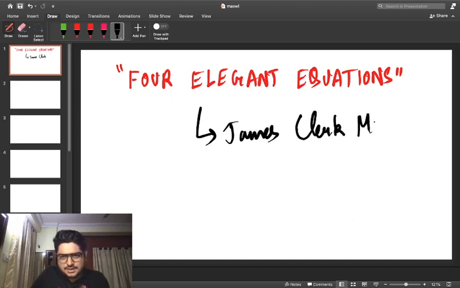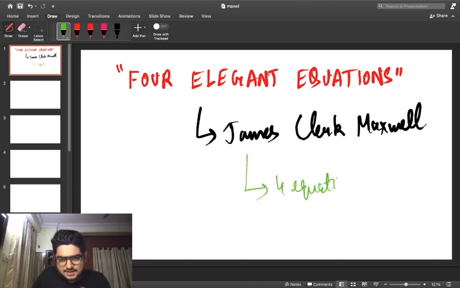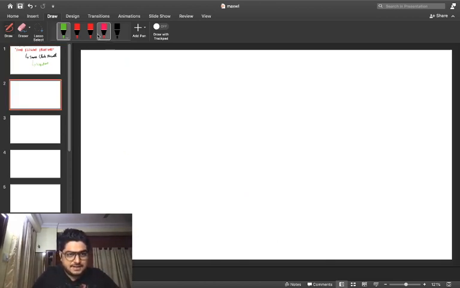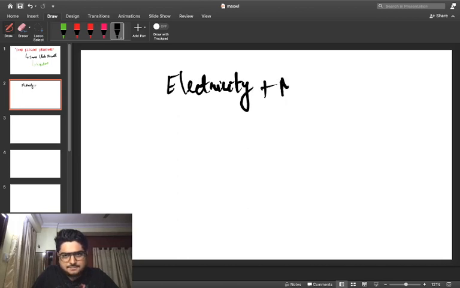We are going to deduce those four equations given by the great James Clerk Maxwell, which unified electricity with magnetism.